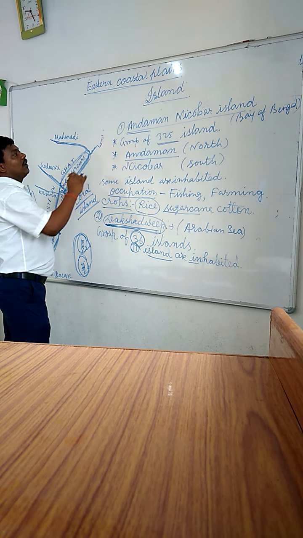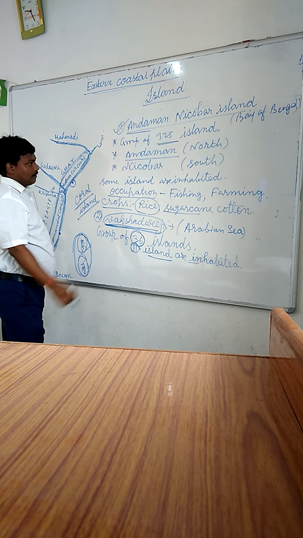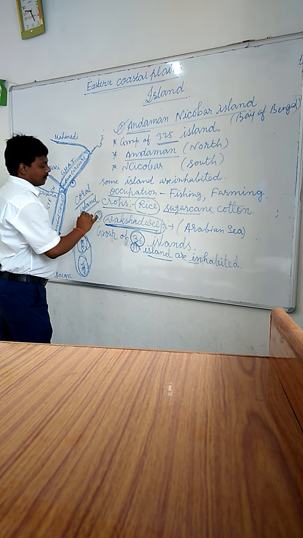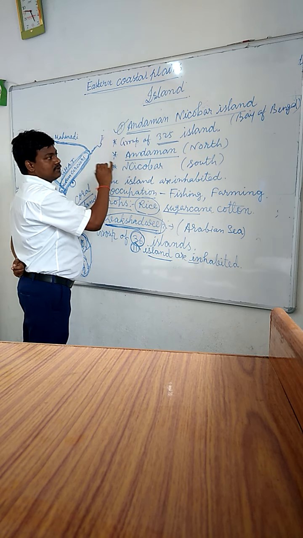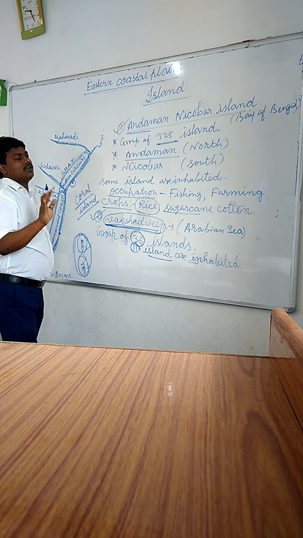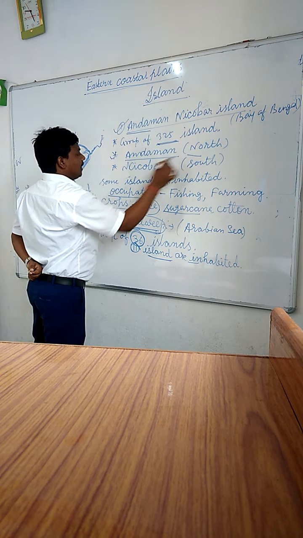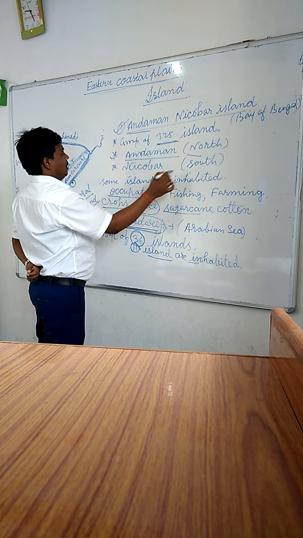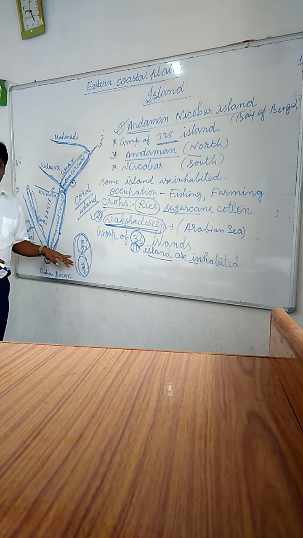There are two island groups in India: Andaman Nicobar Island group and Lakshadweep Island group. Andaman Nicobar Island group has a group of 325 islands. Andaman is the north and Nicobar is the south. Andaman Nicobar Island is situated in Bay of Bengal.